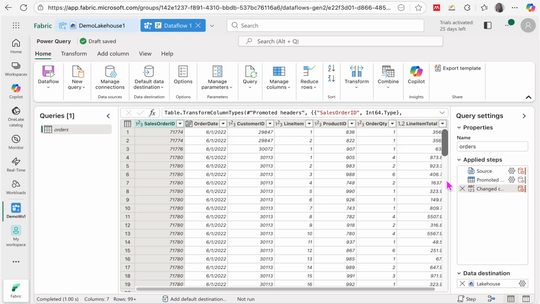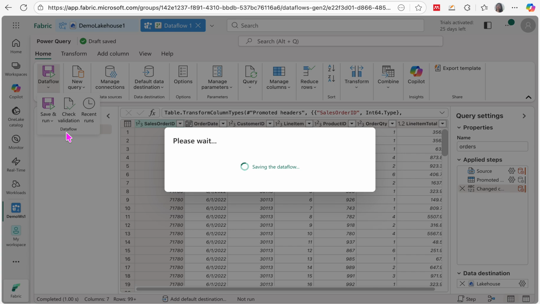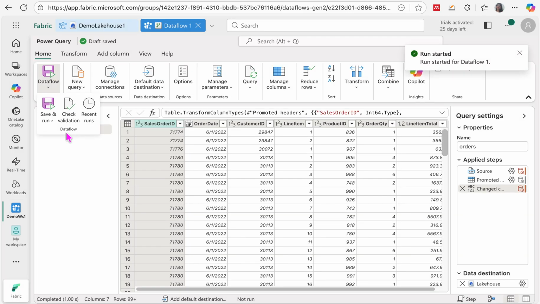And that's it. So your Lakehouse has been added as a destination, and now here you can say save and run. So once the execution gets completed, the data will be loaded into our Lakehouse. So how easy it was to work with the workspace identity in order to load the data from your ADLS Gen2 account into the Fabric. Thank you.